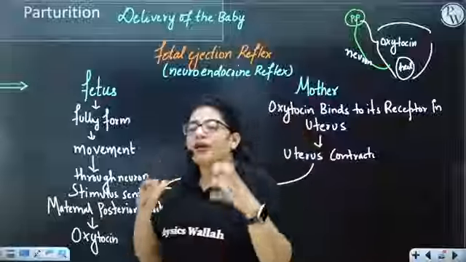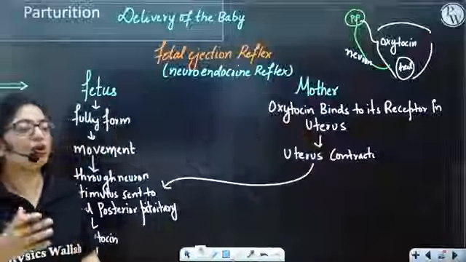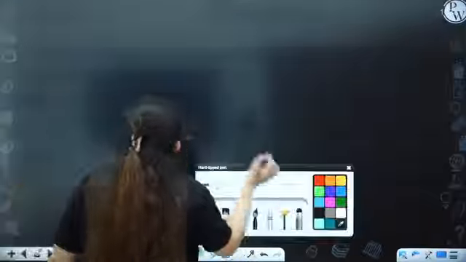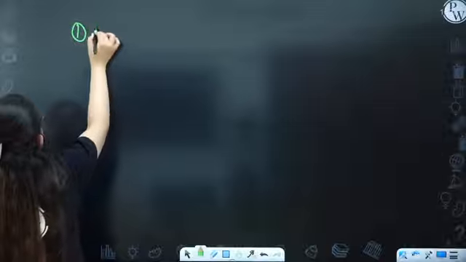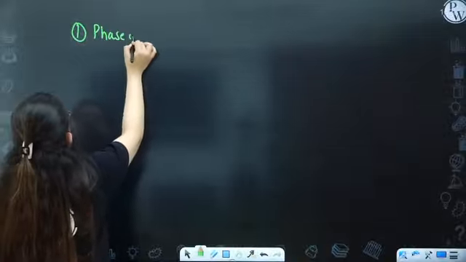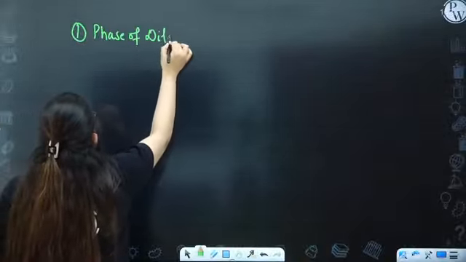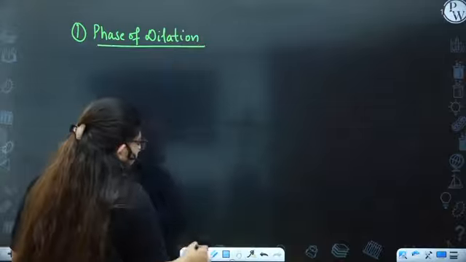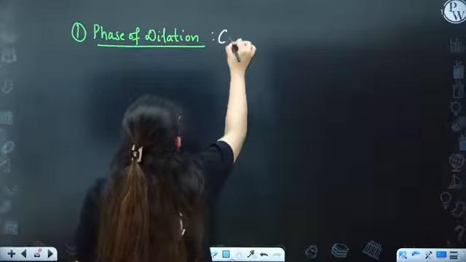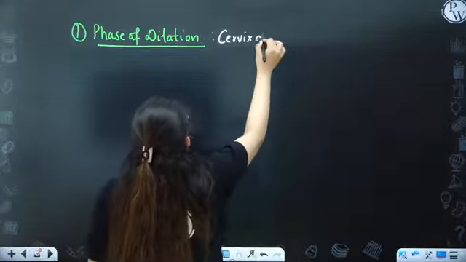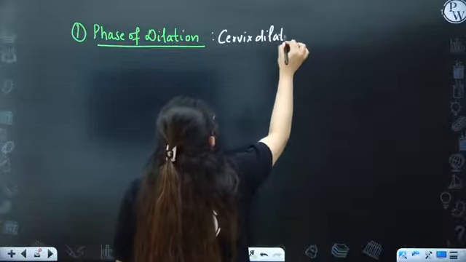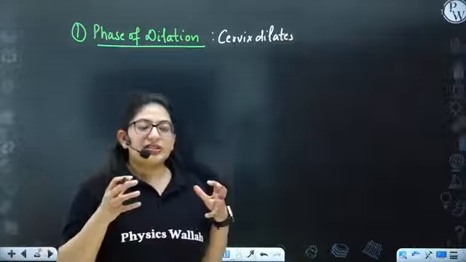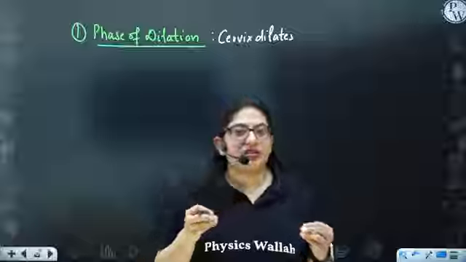Now let's see how the delivery occurs. The delivery occurs in three phases. First is the phase of dilation. During the phase of dilation, the cervix dilates. When the cervix dilates, it's the major sign that the fetus is going to come out.